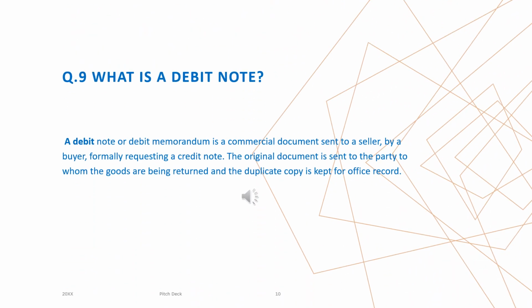What is a debit note? A debit note or a debit memorandum is a commercial document sent to a seller by a buyer formally requesting a credit note. The original document is sent to the party to whom the goods are being returned, and the duplicate copy is kept for the office record.